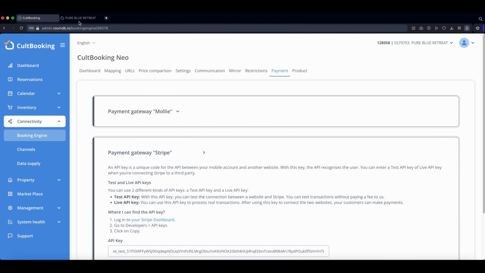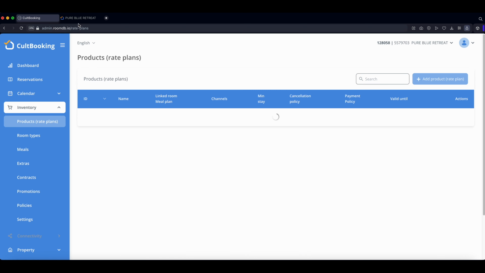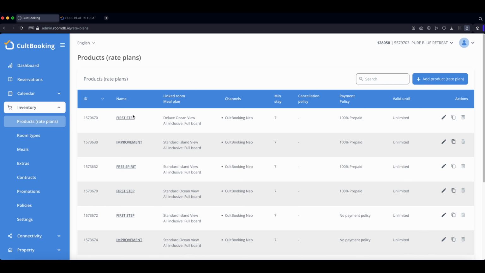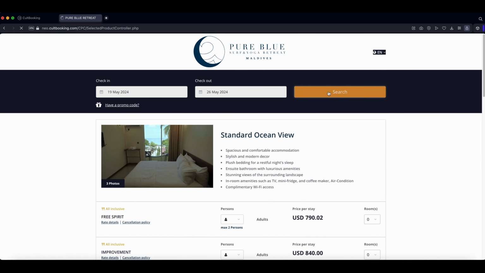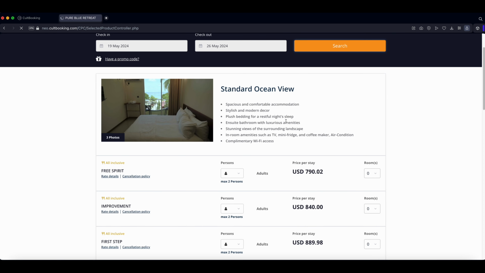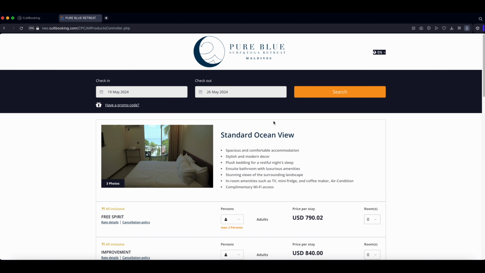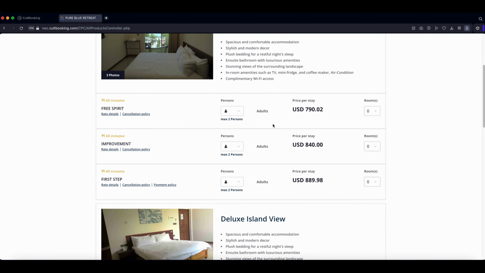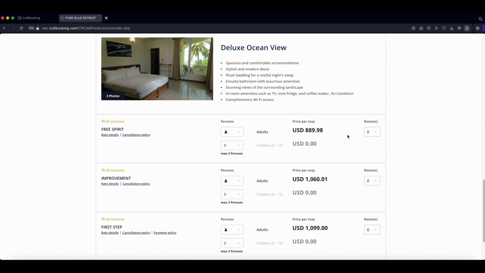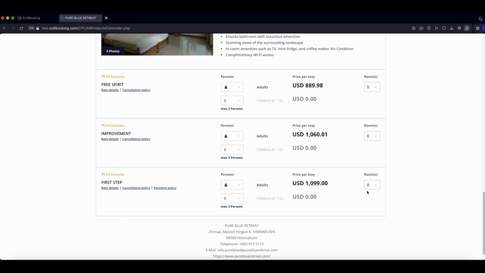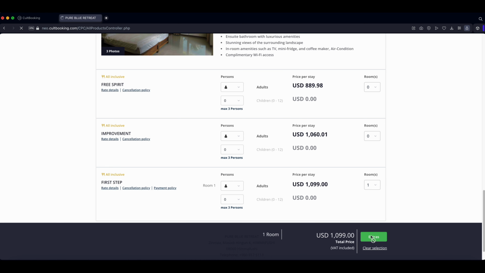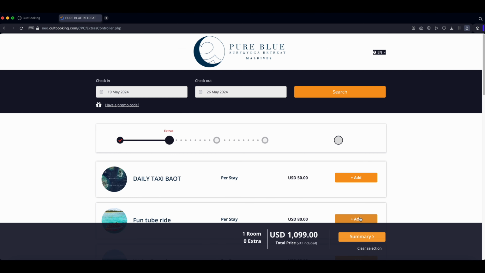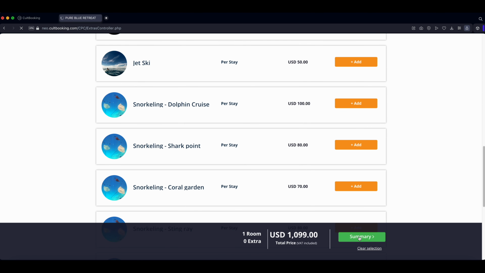And now we will go to the booking engine and search for deluxe ocean view first step. Standard ocean, deluxe ocean view first step. Deluxe ocean view first step. This is the one. We're gonna go to extras. We don't want any extras. As the extras, we go to summary.